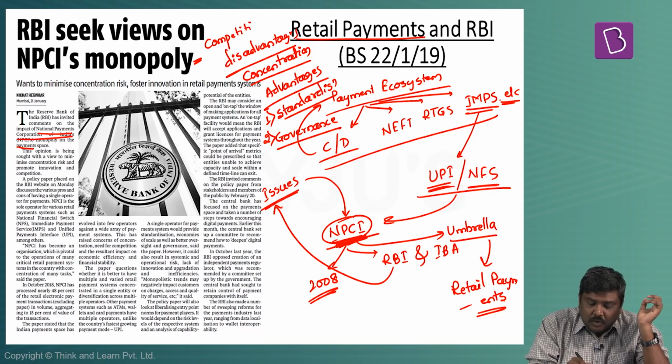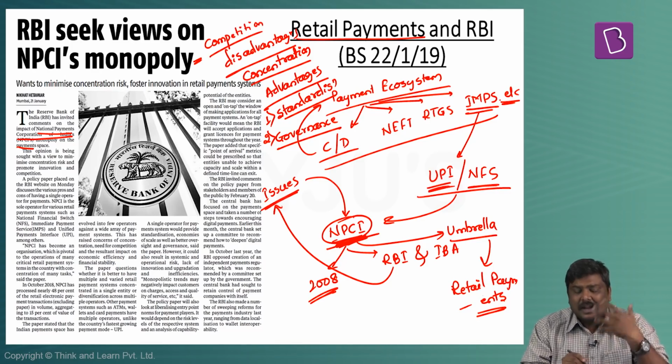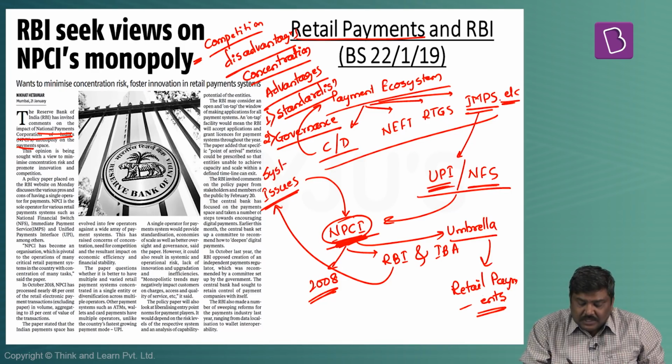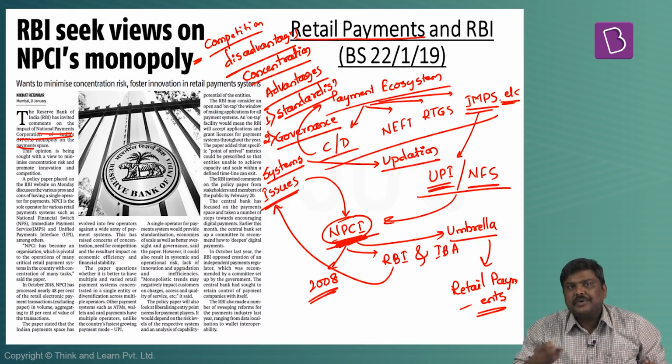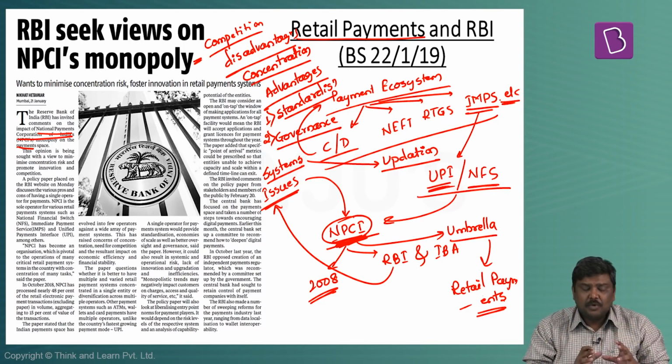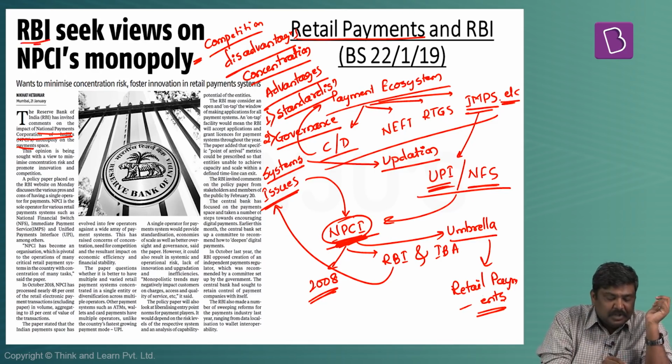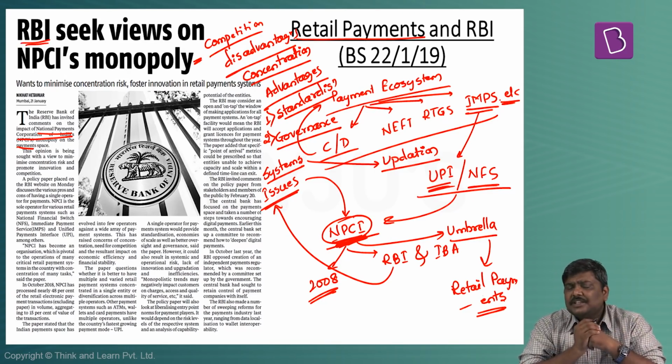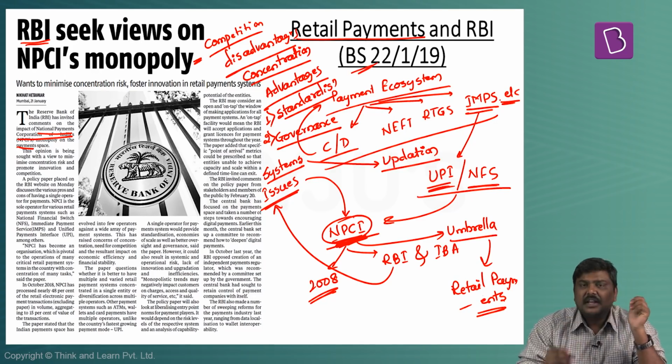And since there will be no competition in the market, the kind of a systems or technology that will be used will not be updated over a period of time because there is no competition. So these are certain advantages as well as disadvantages which has been listed in this particular report or paper which has been published by RBI. RBI basically has put out this particular paper in the public domain and sought the views of the various stakeholders in the system. So these are some of the points given in this particular article.